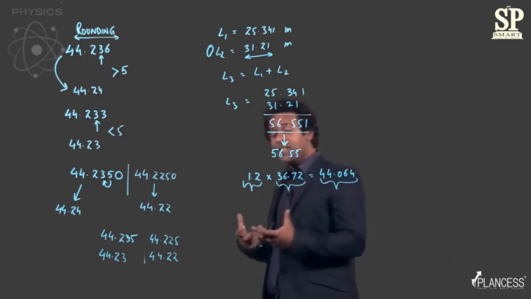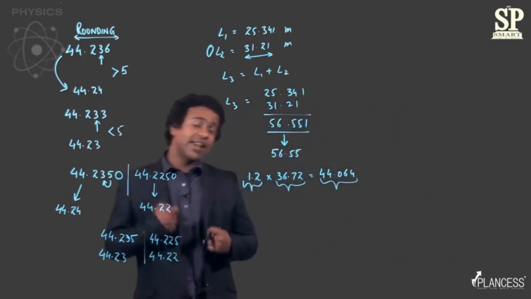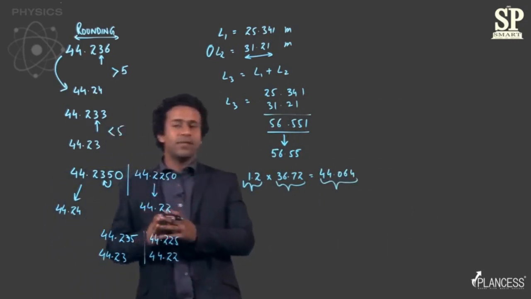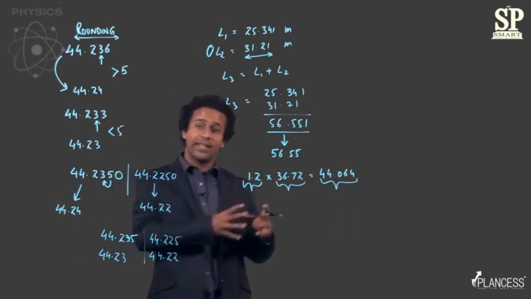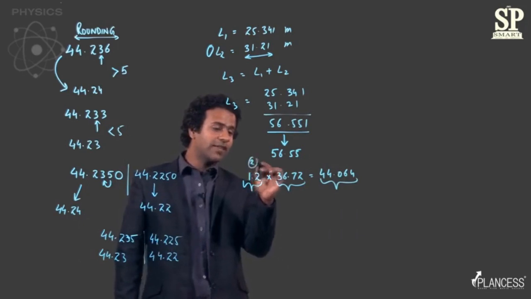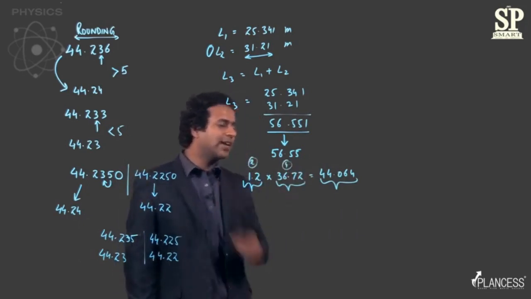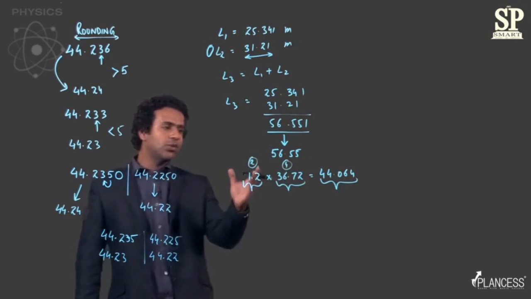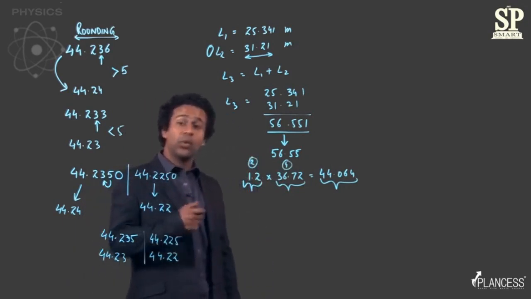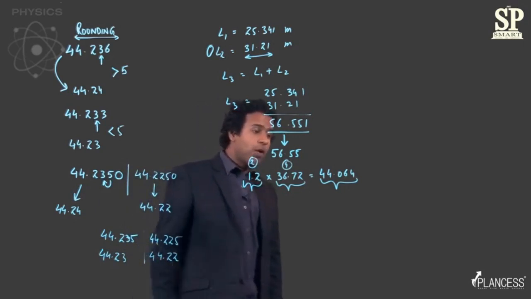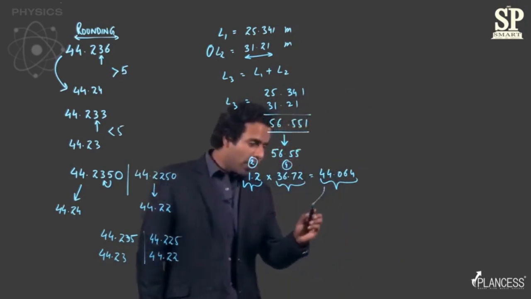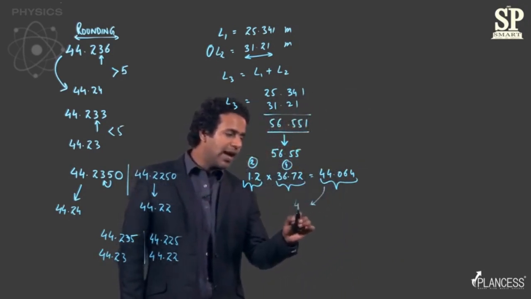Now, as I just mentioned, your answer cannot have more significant digits than the minimum of the values that you use to obtain that answer, right? So I say minimum because here you have 2 significant digits and you have 4 significant digits here. So the minimum of these two is 2. Hence, your answer should be reported up to only 2 significant digits, which means this 44.064 should be rounded off and reported only as 44.